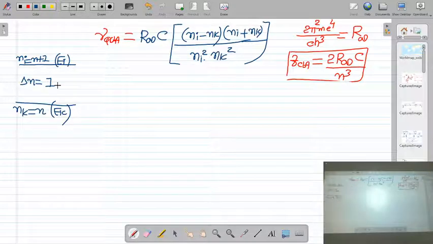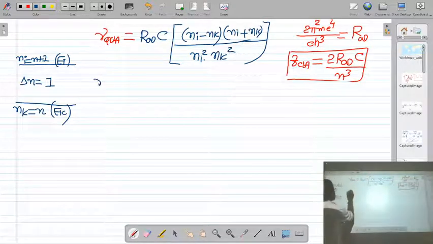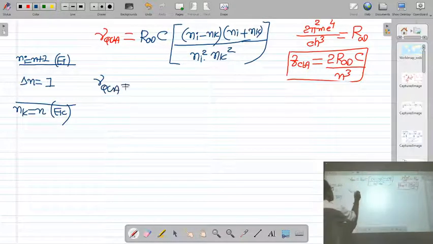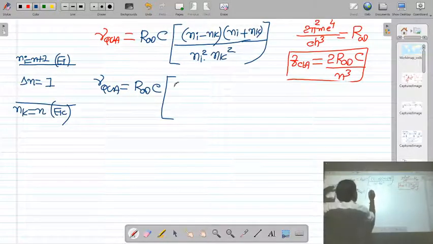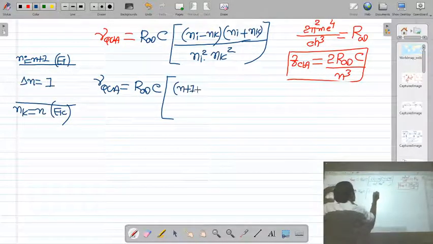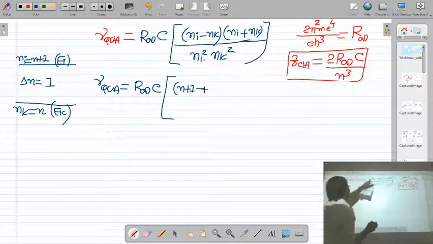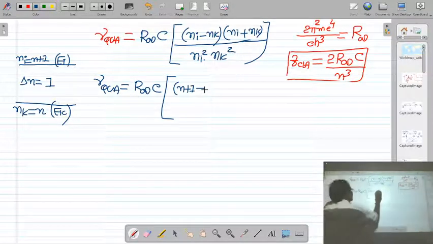I substitute these values in this equation. So quantum mechanical frequency is equal to R infinity into c, right? Ni is the quantum number of the higher energy level, n plus 1. So I put ni is equal to n plus 1 minus nk, the quantum number of the lower energy level, which is n.